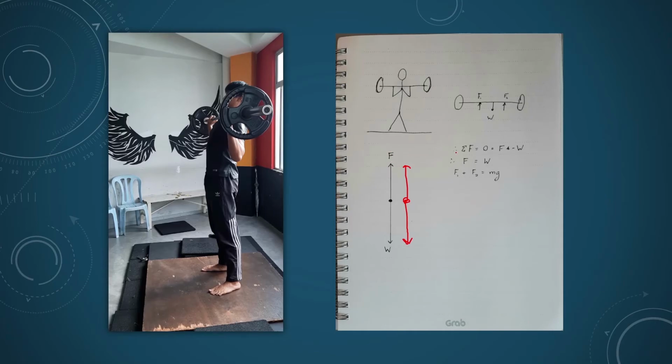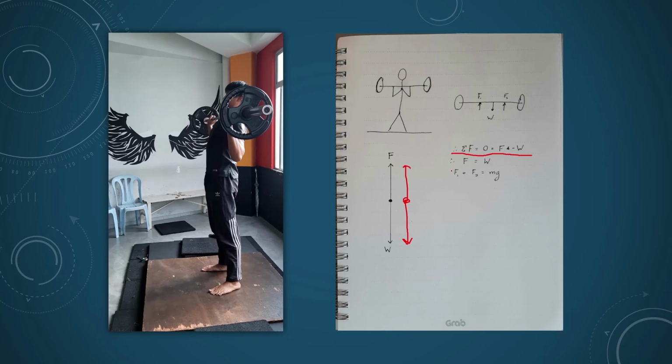So since we know that the first law of motion is that for an object that does not experience acceleration, the resultant force is equal to 0. So I wrote it down here, resultant force equals to 0, and here I've written force of my hands minus the weight, because it is equal to each other. So force of my hands equals to the weight.